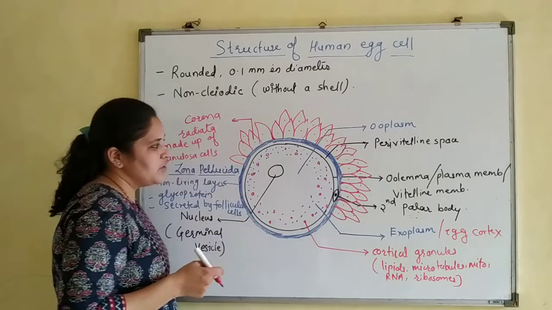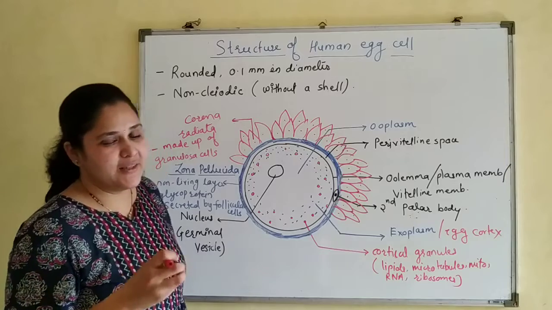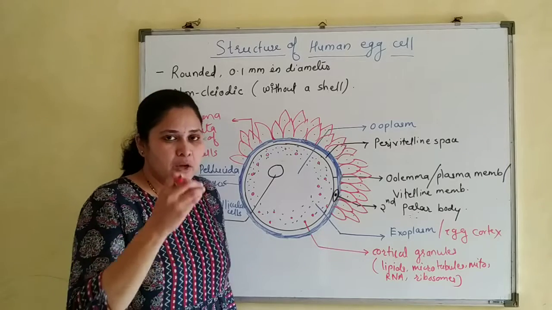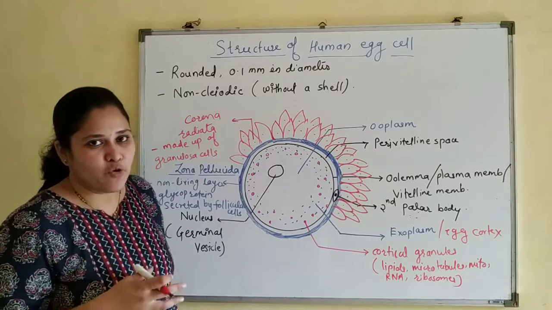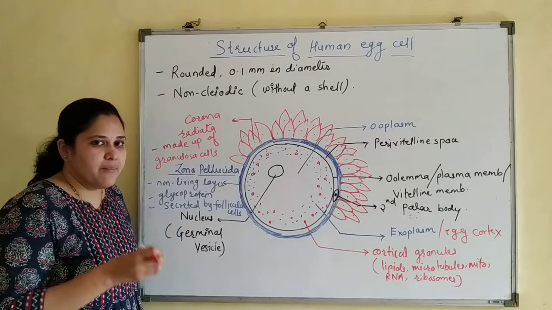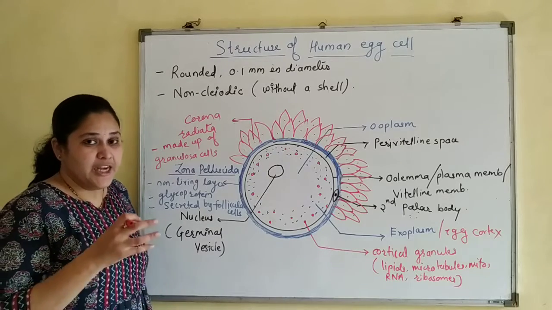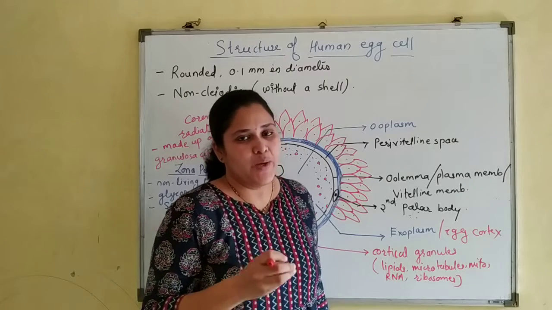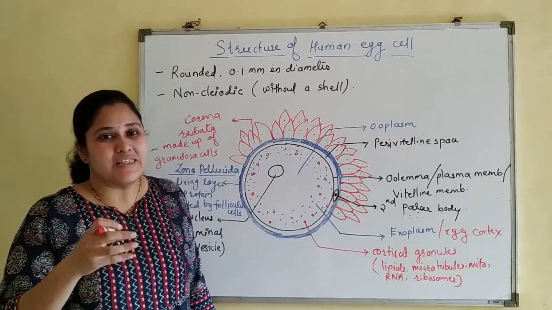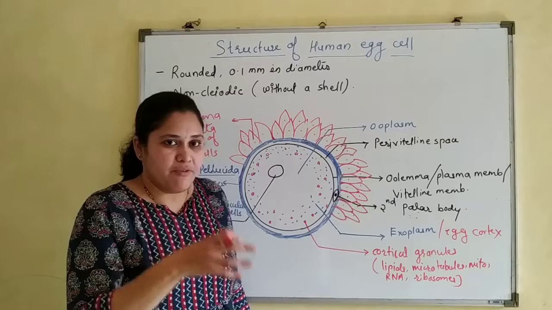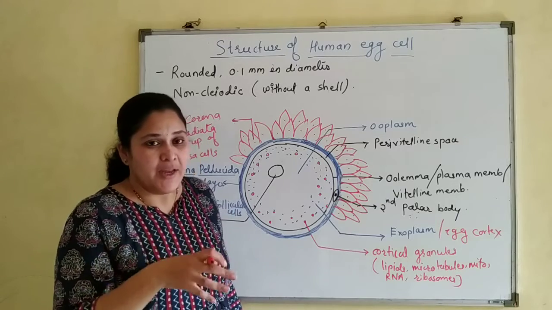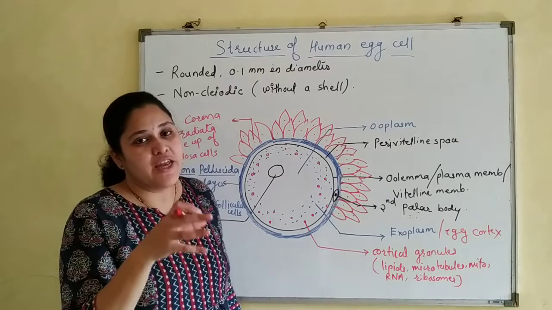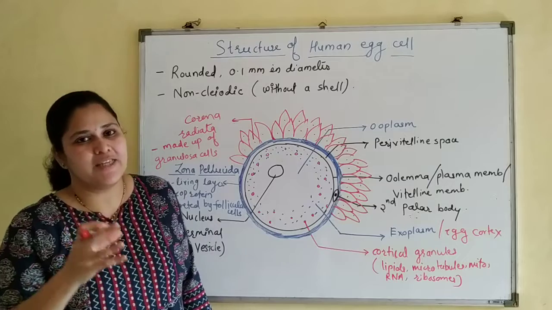Then outside this, there is a non-living layer known as zona pellucida. This zona pellucida is glycoprotein in nature, secreted by follicular cells. It prevents polyspermy during fertilization, and it has surface receptors that help in the recognition reaction at the time of fertilization.